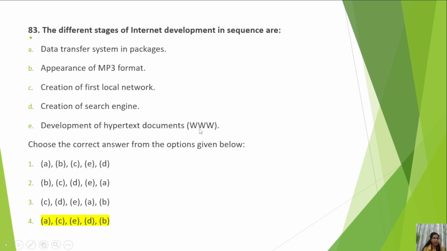first the website, the World Wide Web, was discovered, then we had search engines and browsers like Chrome, Google, Firefox, Mozilla, etc. So I told you D. So E and D should be the sequence. By knowing this, you could eliminate two options, and then you should apply your mind that MP3 came in the end. Then came the first local network. So anyway, data transfer systems in packages, creation of the first local network, development of hypertext documents, then creation of search engine, and then appearance of MP3 format. This is the correct sequence.